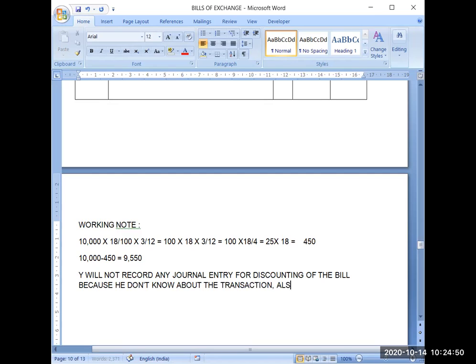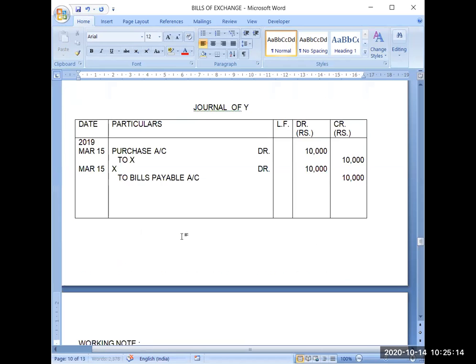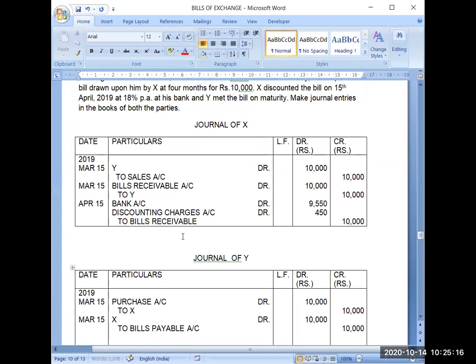Also, he is not concerned with this transaction. That's why this transaction has been done only between X and the bank. Y will not be recording any transaction for this.